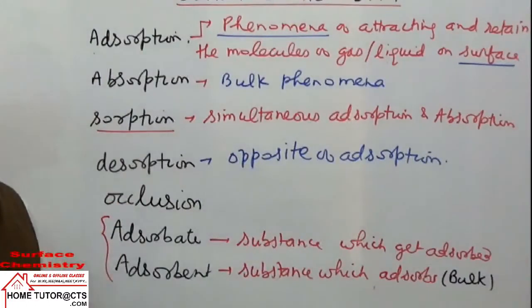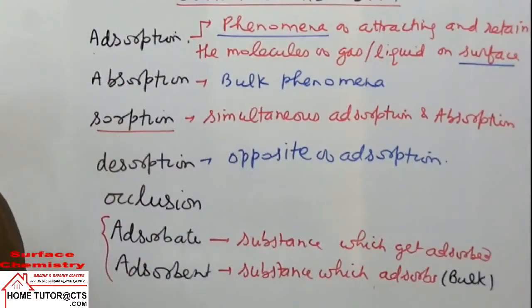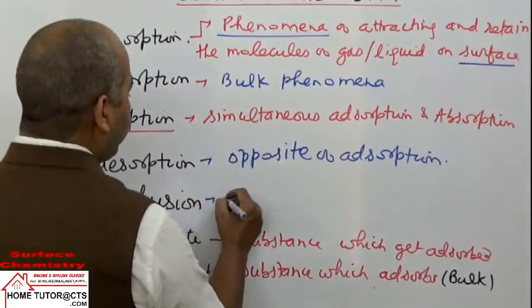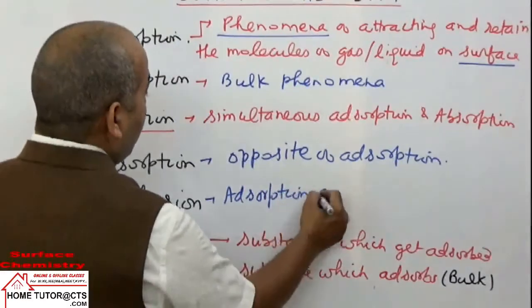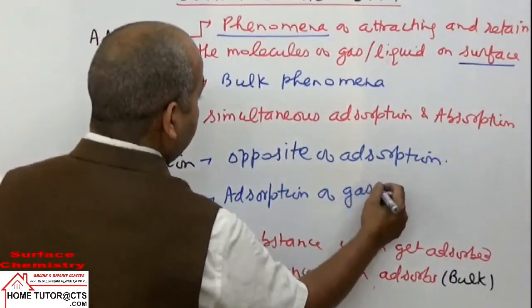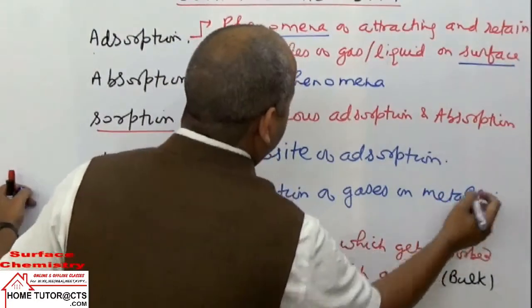Next term is occlusion. Sometimes they ask this term directly, because these terms are directly important to you. What is occlusion? It is adsorption of gases on metallic surfaces.